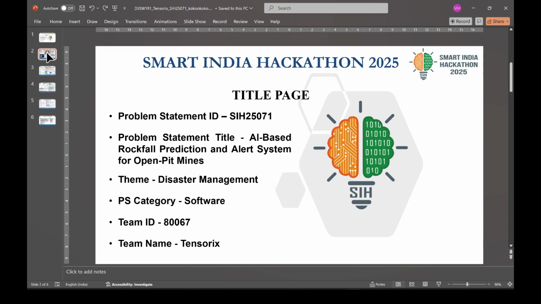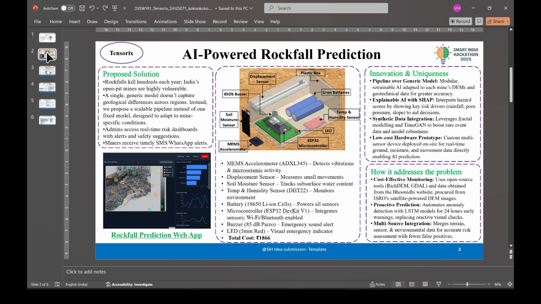Rockfalls kill hundreds each year, and India's open pit mines remain highly vulnerable. A single generic model won't work because geological conditions differ across India. That's why we propose a scalable pipeline tailored to mine specific conditions. Supervisors can access real time dashboards with safety alerts and suggestions, while miners receive SMS or WhatsApp alerts to keep them safe on the ground.